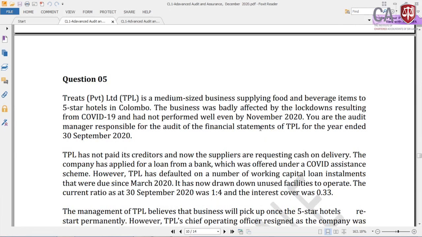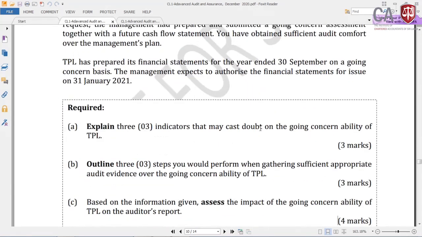This question number 5 is the going concern. This is always, as I have told you all. So what you will have to do is, in the required part, take the highlighter and highlight the action verb explain: explain 3 indicators that may cause doubt on the going concern ability of TPL. So it's 3 marks. Highlight this. Explain for 3 marks means you are not supposed to write too much information, just finish off the answer with 2 sentences.